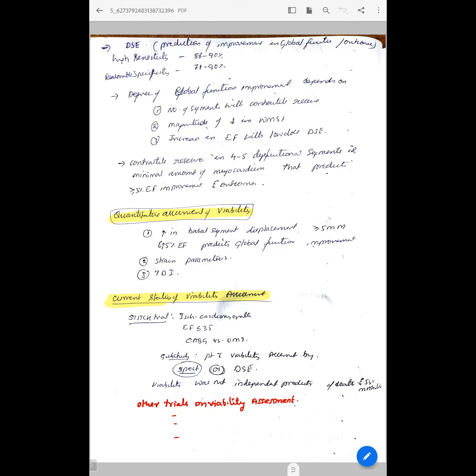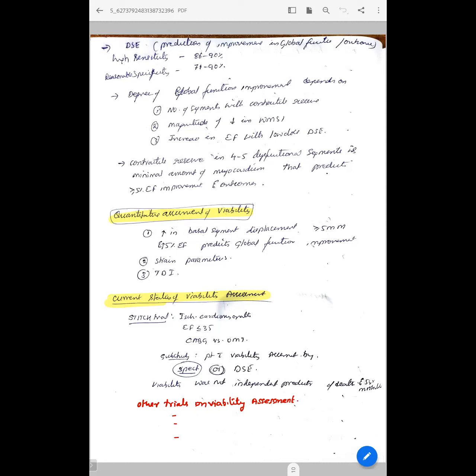And if the magnitude of the wall motion score index is large, if a segment is akinetic but improving with the low dose stress test, then this is a good magnitude compared to hypokinetic recovery. So an increase in EF with a low dose DSC. These are all the parameters which predict the global improvement in function.